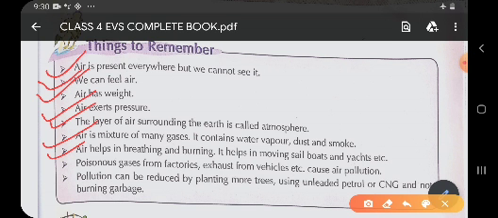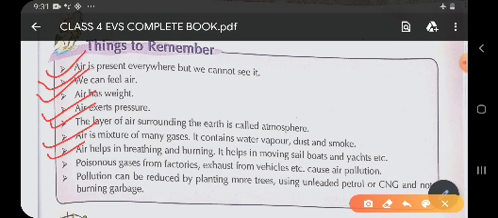pollution. So children, poisonous gases from factories, exhaust from vehicles, etc. cause air pollution. So children, air pollution occurs when gases, smokes, dust or bad odor get mixed into the air and makes it dirty. Bad odor means children, the smell gets mixed into the air and makes it dirty.